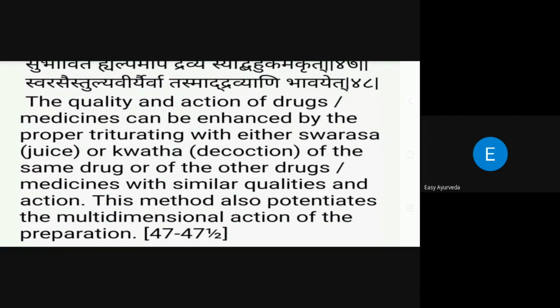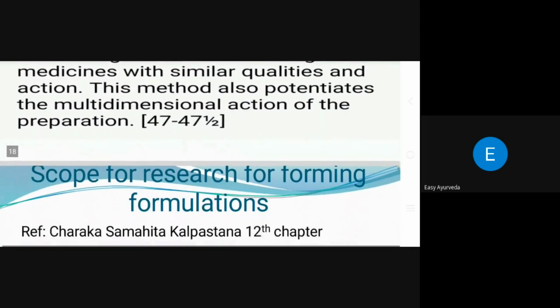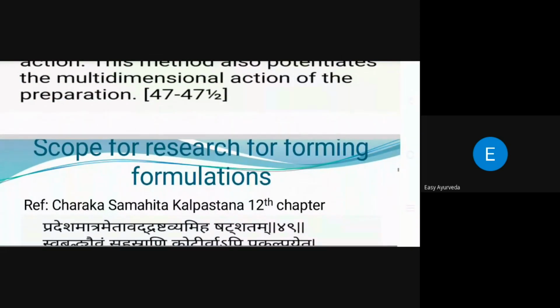Especially in my practice, if I have an old Rasoushadha with a longer shelf life, and I want to increase its potency and activate it, what I will do is give Bhavana with the drugs from which the Rasoushadha or Bhasma was prepared. We saturate it with Bhavana, and if you want, you can give Puta again, and then use it to increase the potency of the drug. That also he is giving as an example for us.